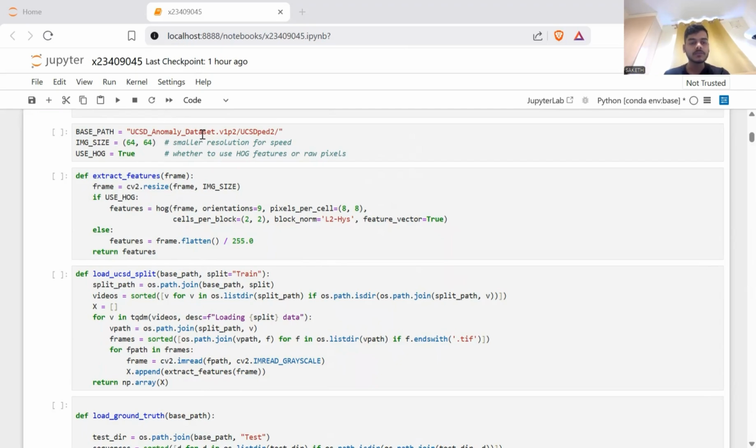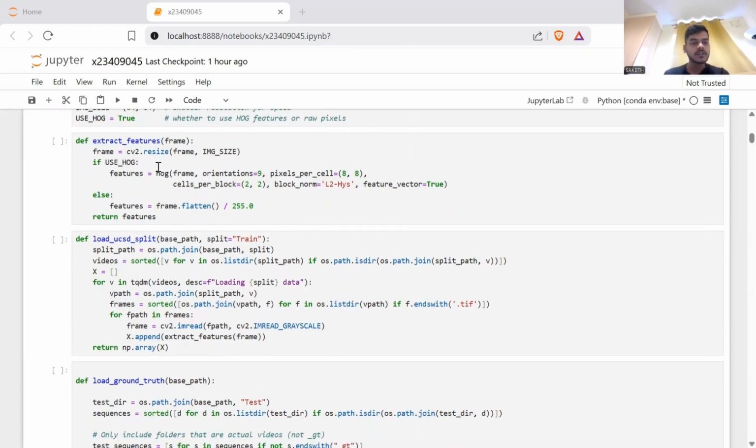The first line assigns base path to the directed path USCD anomaly dataset, which tells the program where the dataset is stored. This is necessary because the UCSD PD2 dataset includes videos of pedestrian walkways typically used for anomaly detection research, and the models later in the script need a reference point to load training and testing frames.